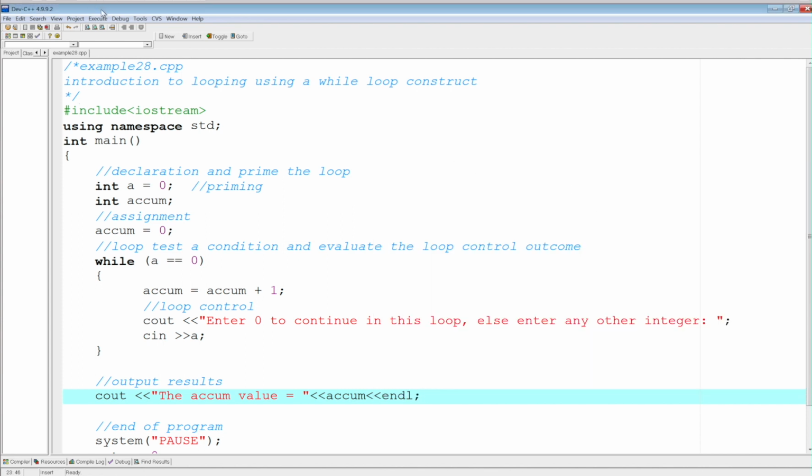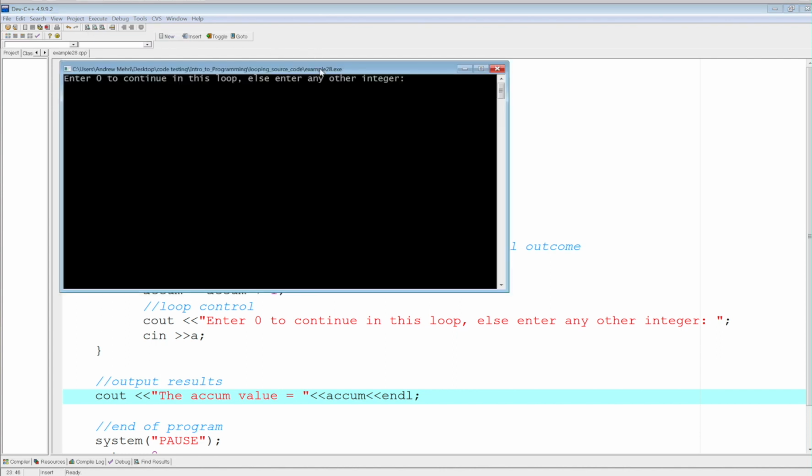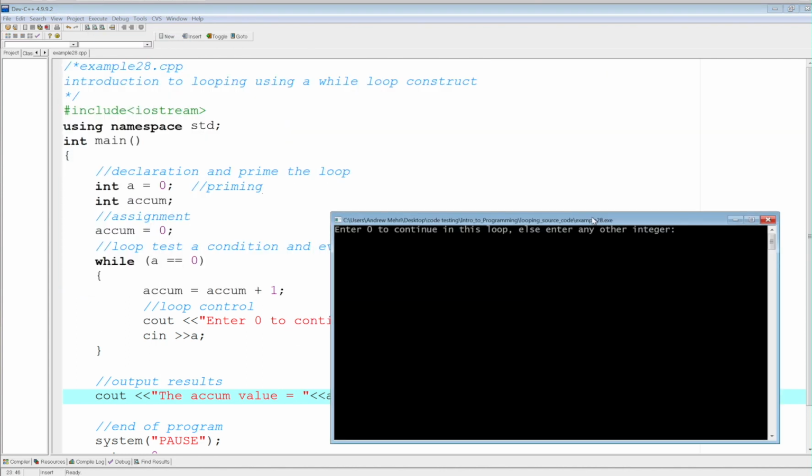So let's do it again. And let's run it again. This time I'm going to go straight and put a -1. But we know we executed the body of the loop at least once here. So the accumulated value is at least 1, right, because when you got in, A was 0.